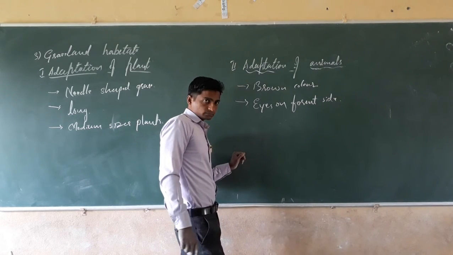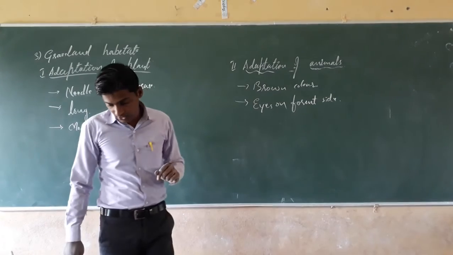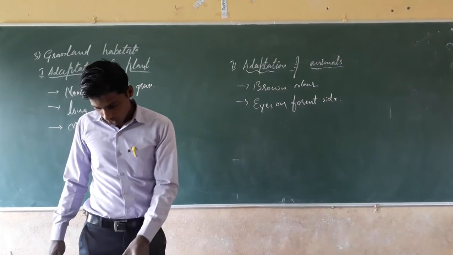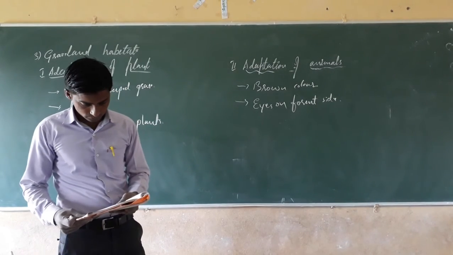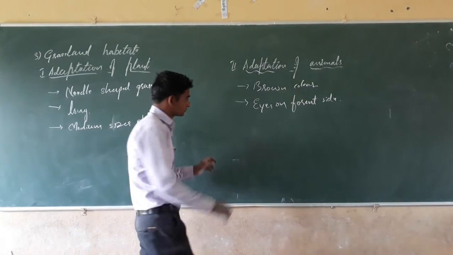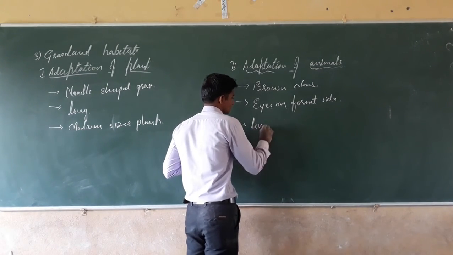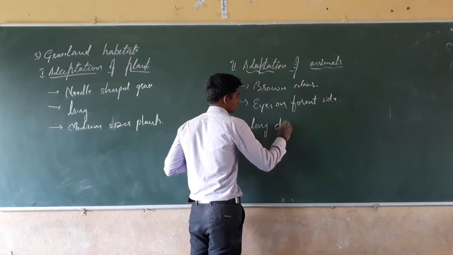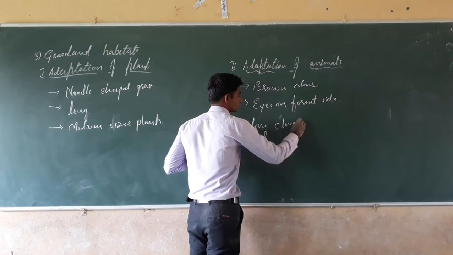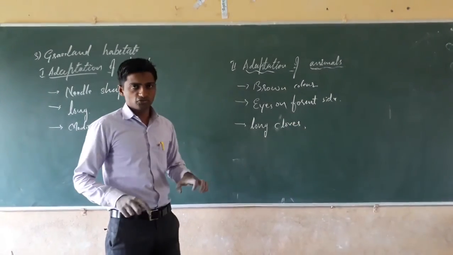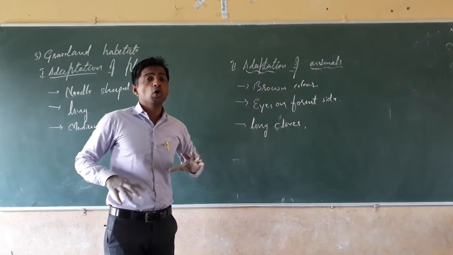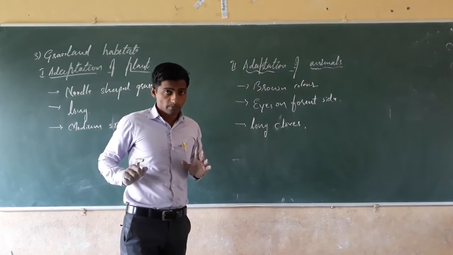The next, see here he is going to tell us long claws, to run, to flee, to catch the prey or to protect themselves from the predators.